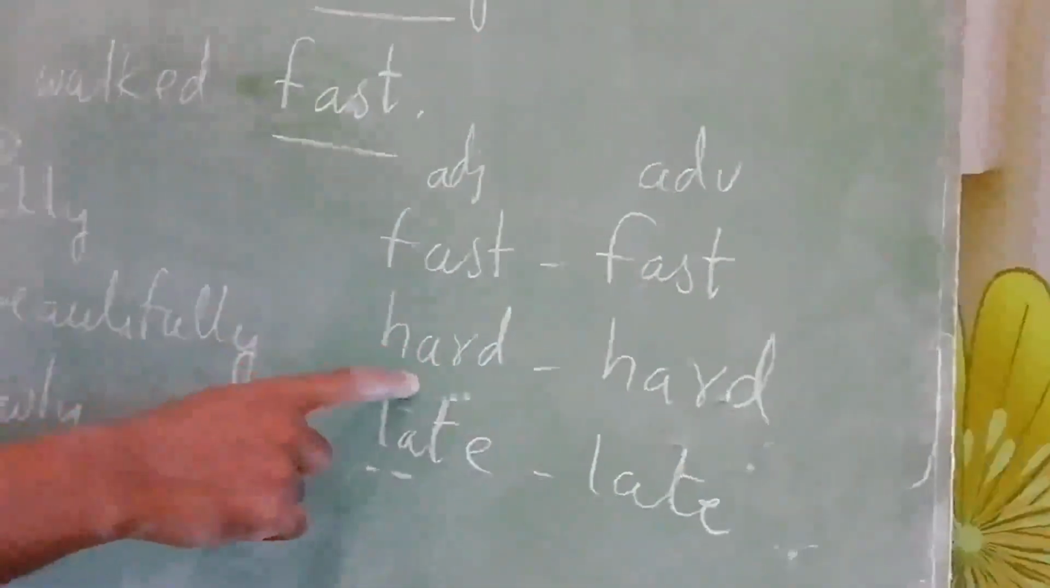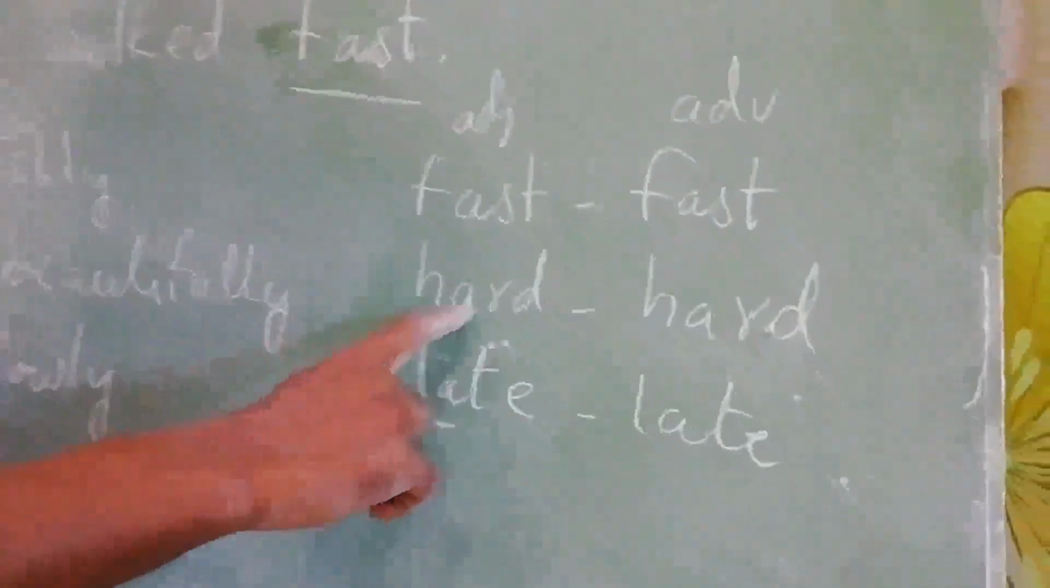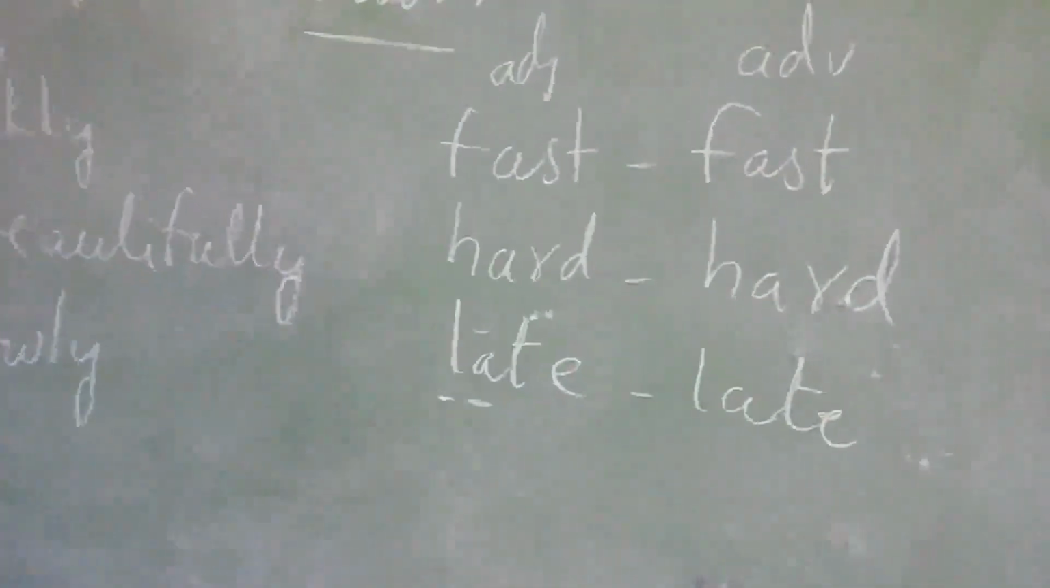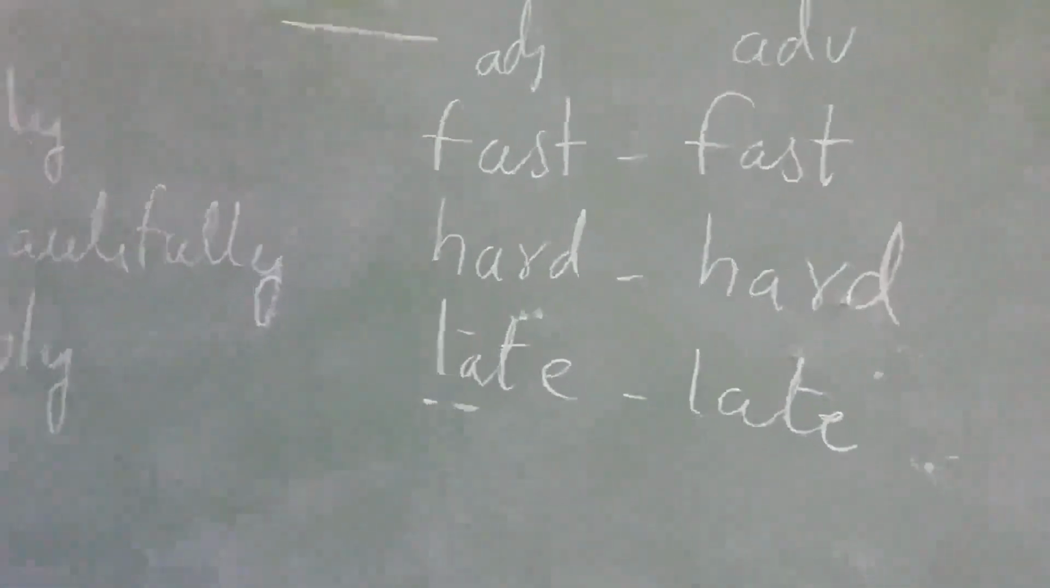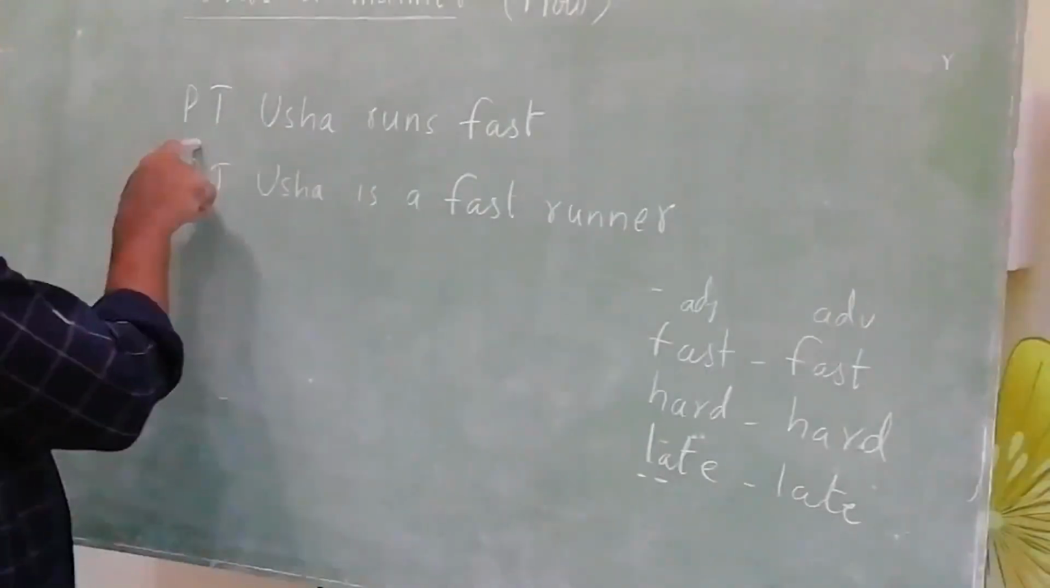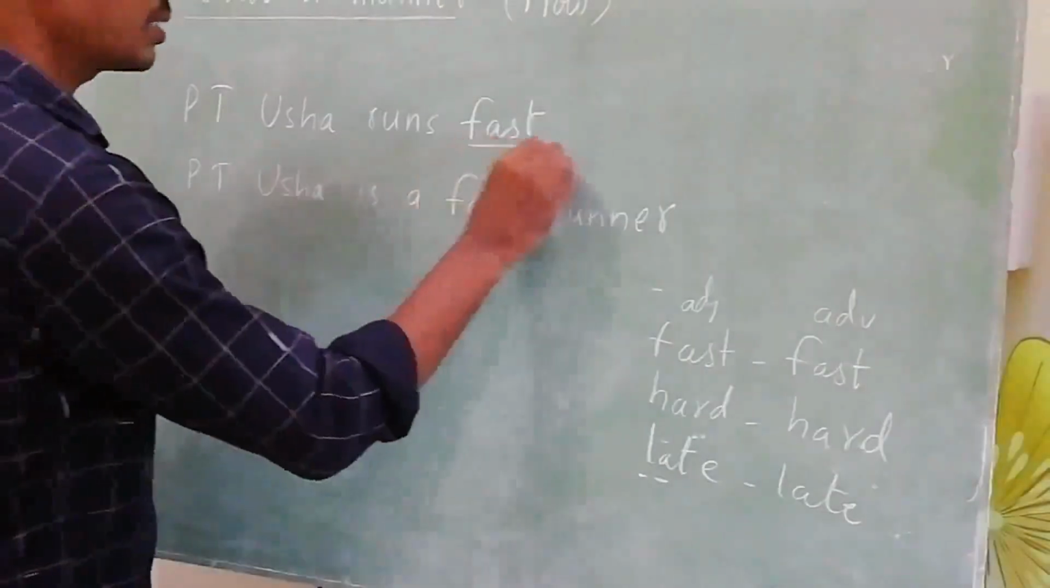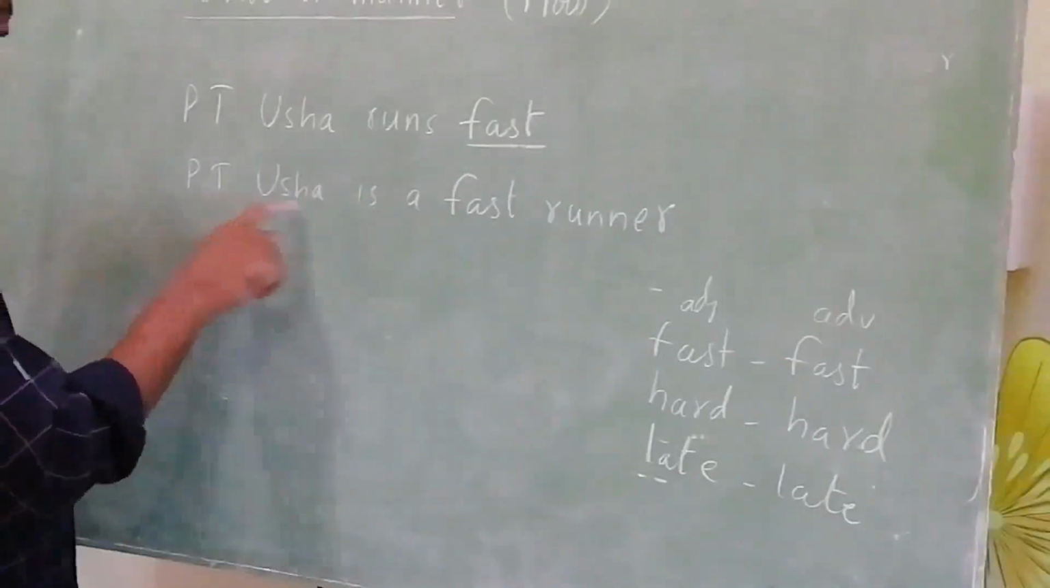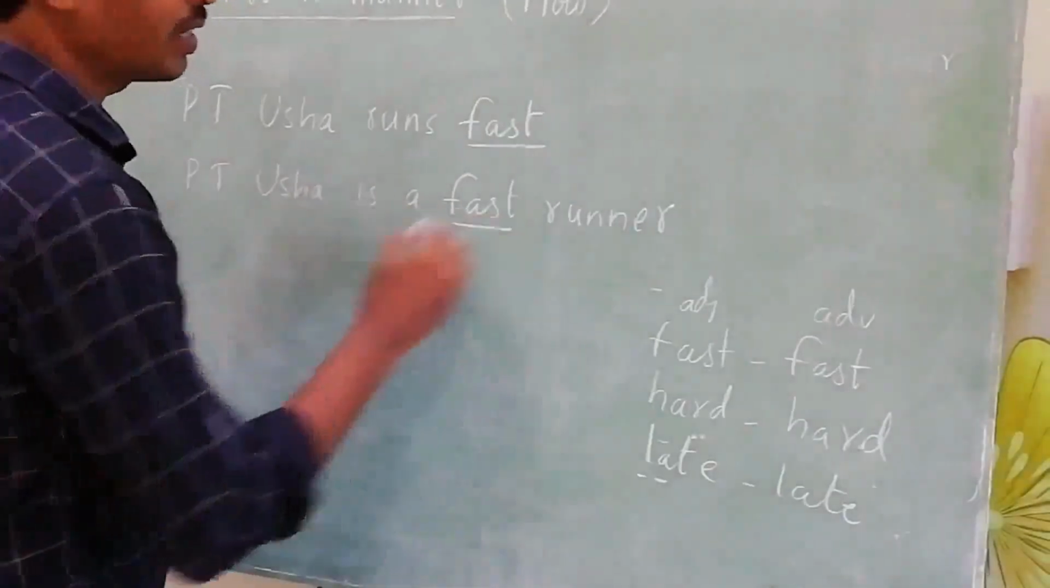In the same way, hard, hard: adjective, adverb. But how do you identify them in a sentence? I will show you one example. The first sentence is "PT Usha runs fast." The second sentence is "PT Usha is a fast runner."